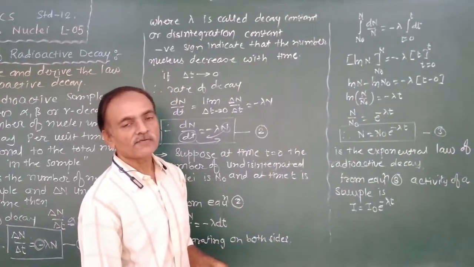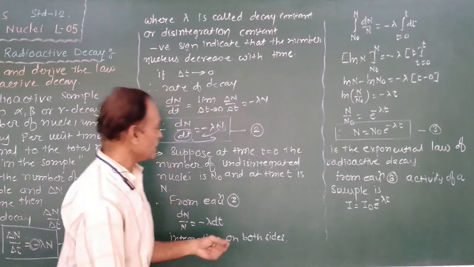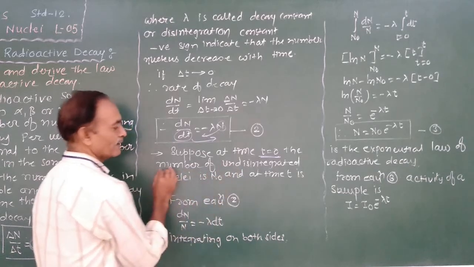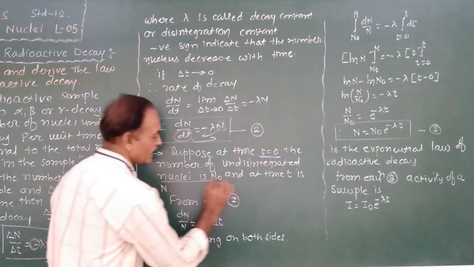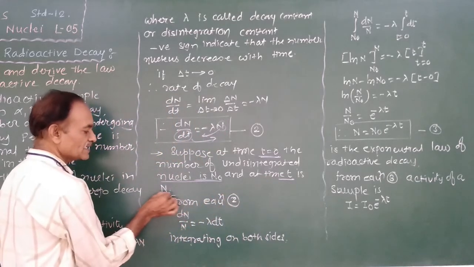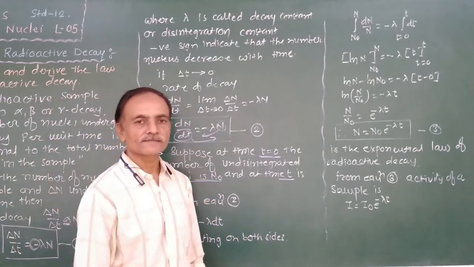Initially, we assume that at time t equal to 0, the number of undisintegrated nuclei is n0, and at time t, the number of undisintegrated nuclei is n.